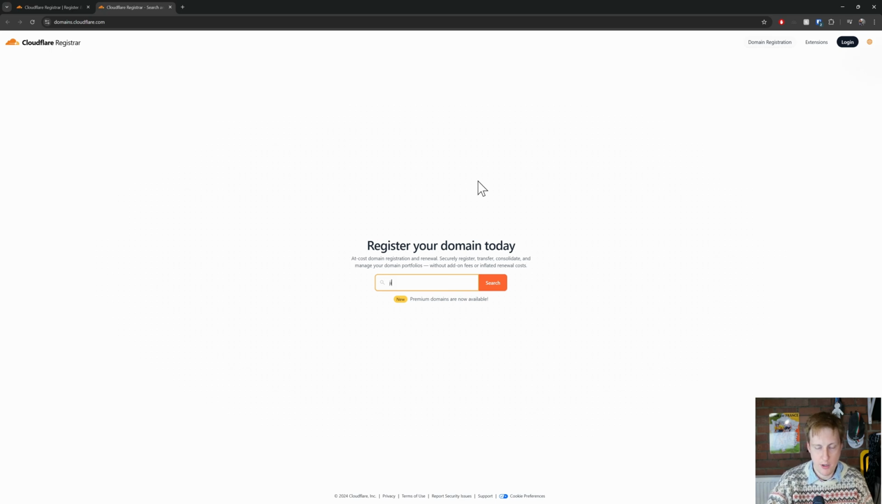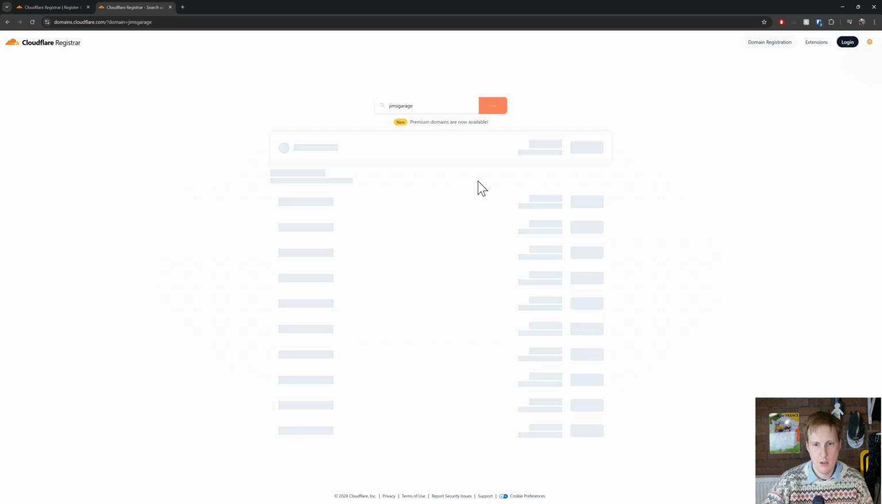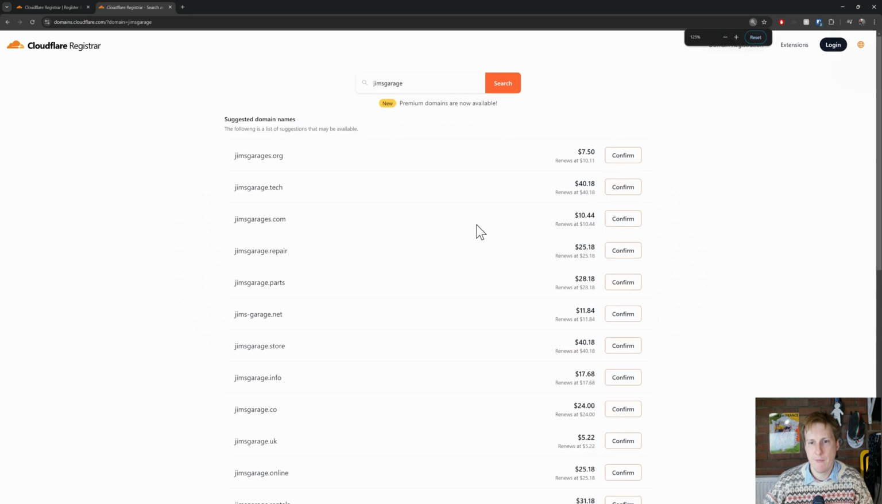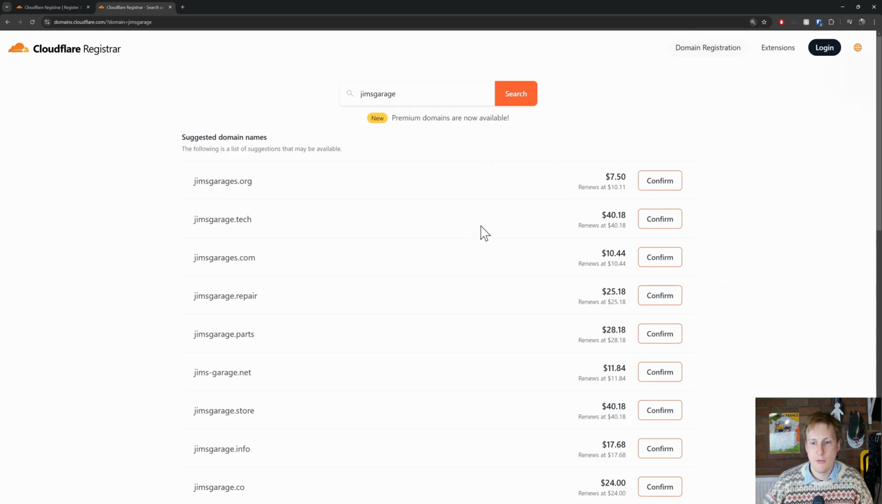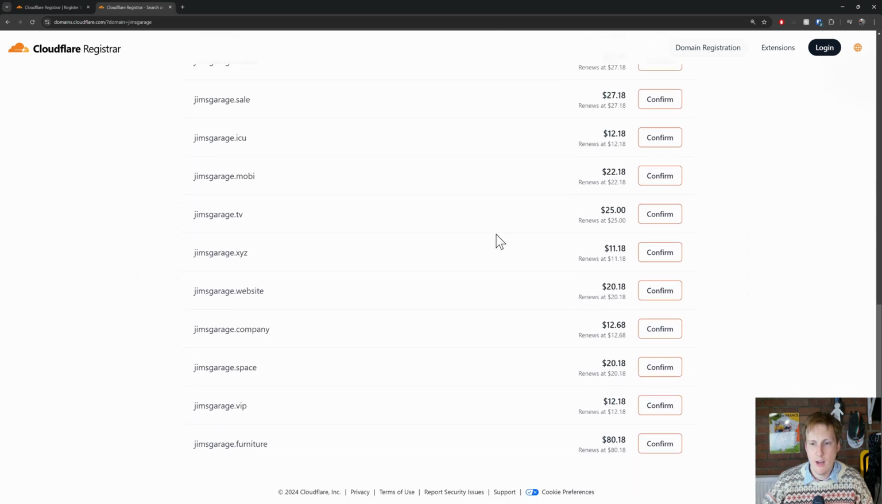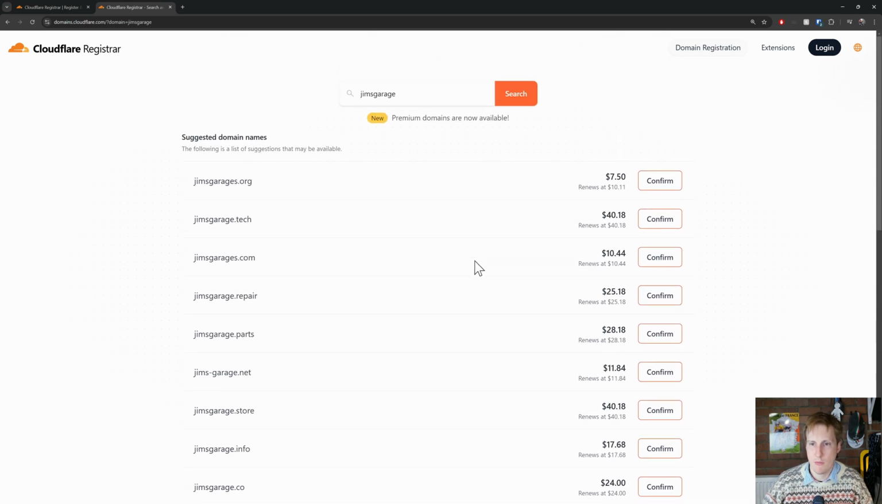So I could put in, for example, Jim's Garage. Let's see what it comes up with. You can see that I can get domains for as cheap as $7.50 a year, and it renews at 10.11. Or any other permutation. You can basically scroll down to anything you want, anything that looks sensible. Basically confirm that, buy that domain, and once you've got it, you'll be able to manage it. That gets us on to the next step.